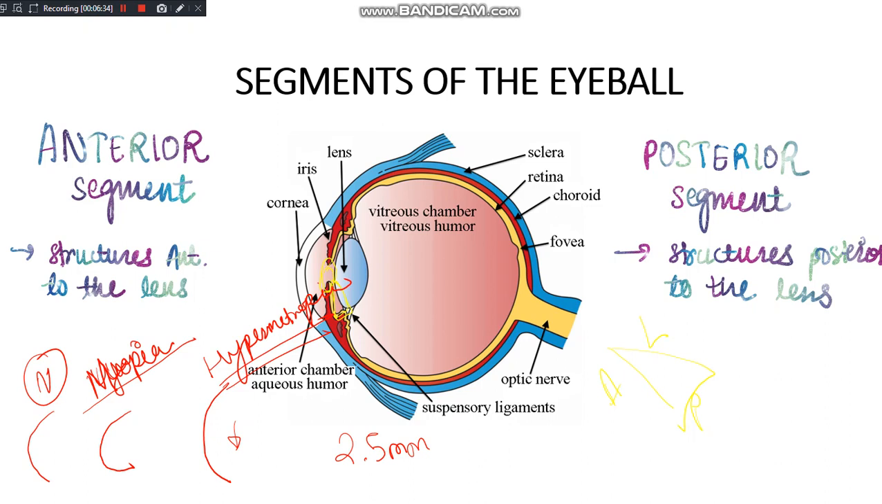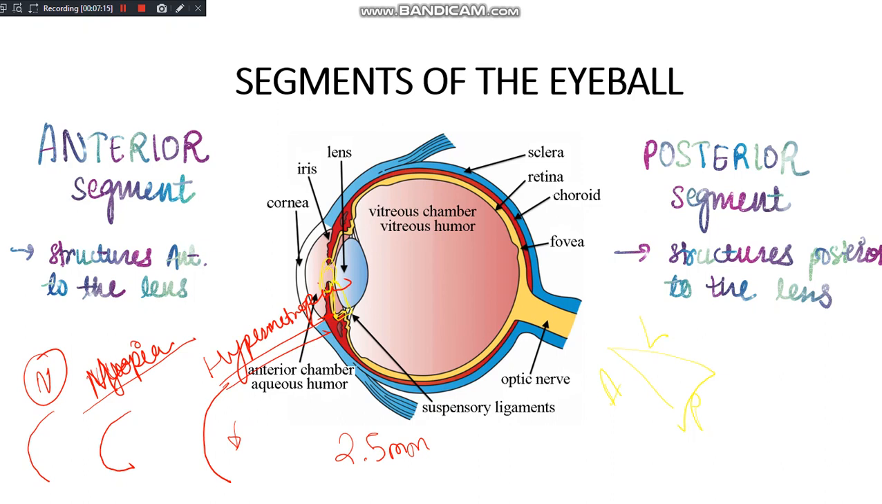So that was all I needed to share with you about the segments of the eyeball. Quickly recalling, what did we learn? We learned that there are two segments of the eyeball, the anterior segment and the posterior segment. The anterior segment consists of structures anterior to the lens, which are the cornea, the iris, the ciliary body, and the anterior chamber, the anterior and the posterior chamber. And the posterior segment consists of structures posterior to the lens. I have not written here, just look at the diagram and understand. Structures posterior to the lens, which are the vitreous humor, the retina, the choroid and the sclera.